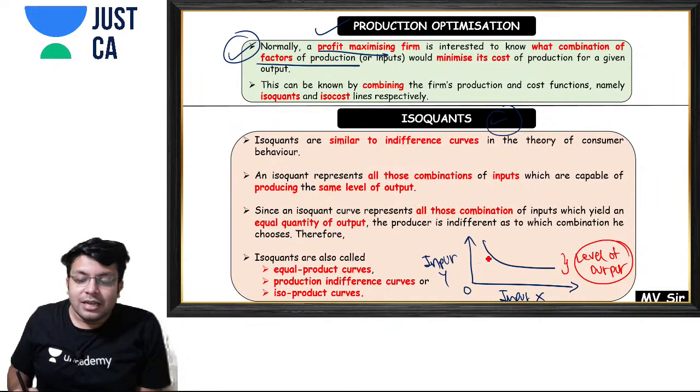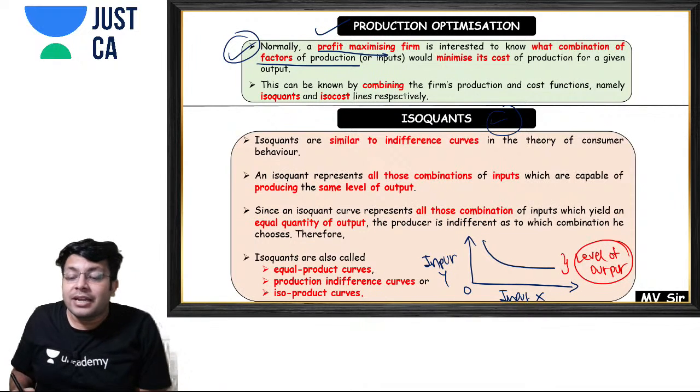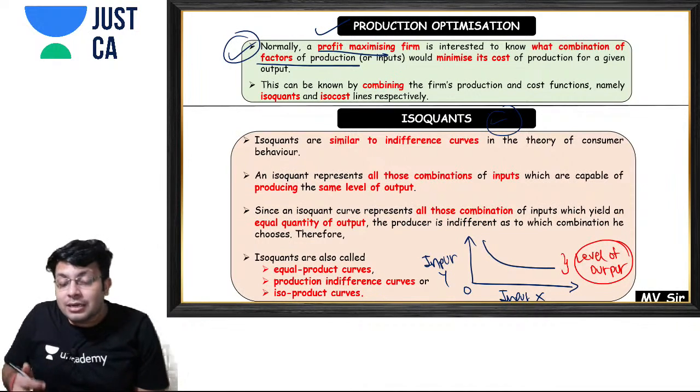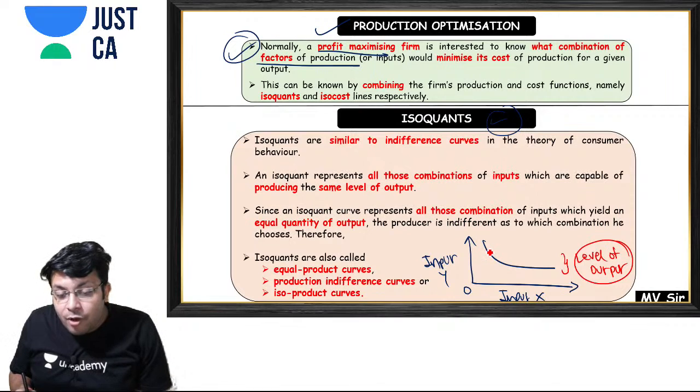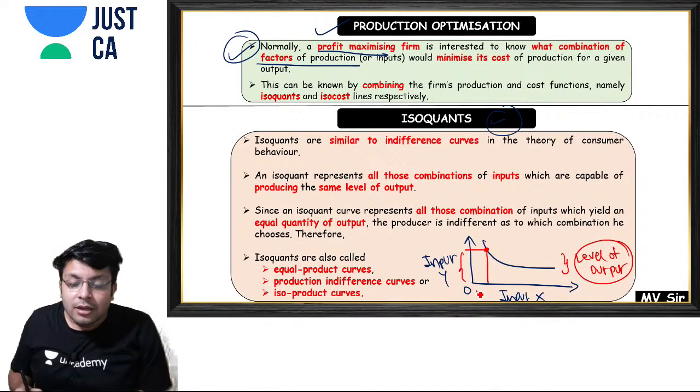This particular isoquant is depicting a particular level of output. If you are using your inputs in this proportion, then you can produce this amount of output.